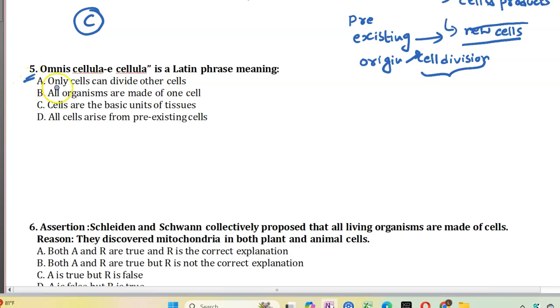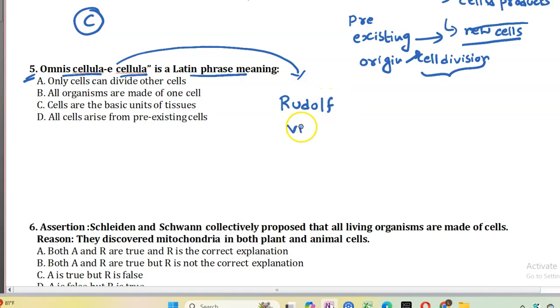Answering question 5, omnis cellula e cellula is a Latin phrase, proposed by Rudolf Virchow to explain the formation of new cells from pre-existing cells. Among the options, option A, only cells can divide other cells.